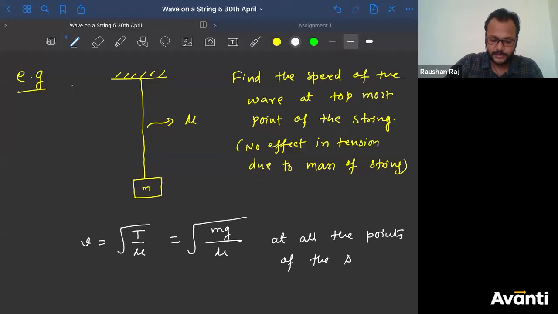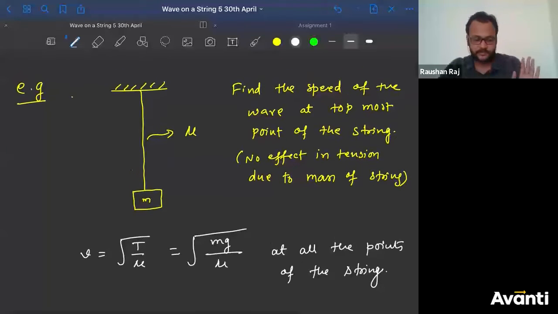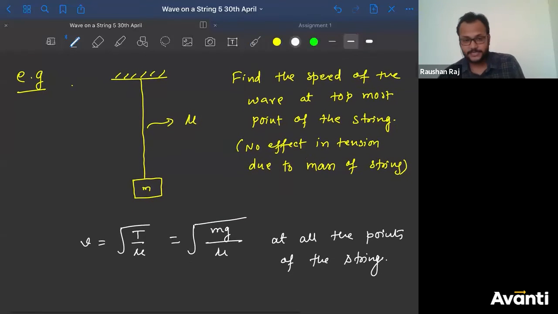So a question like this can be asked. At all the points of the string you will find this will be the speed of the wave. Did you understand, guys? Click yes if you understood this, how to solve this question. This is a very easy question. Okay, let's talk a little further ahead.